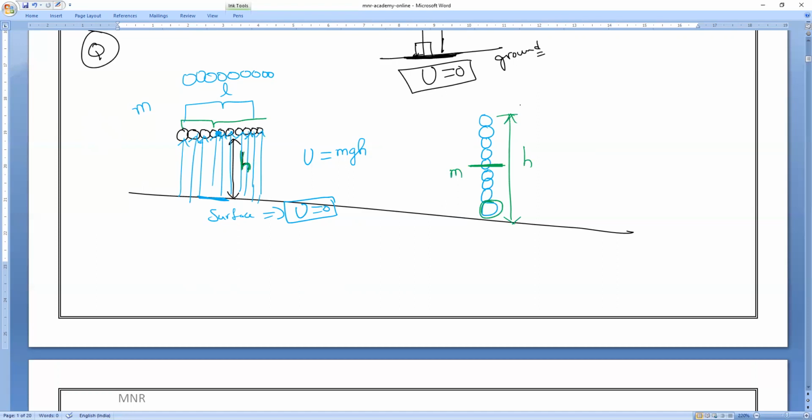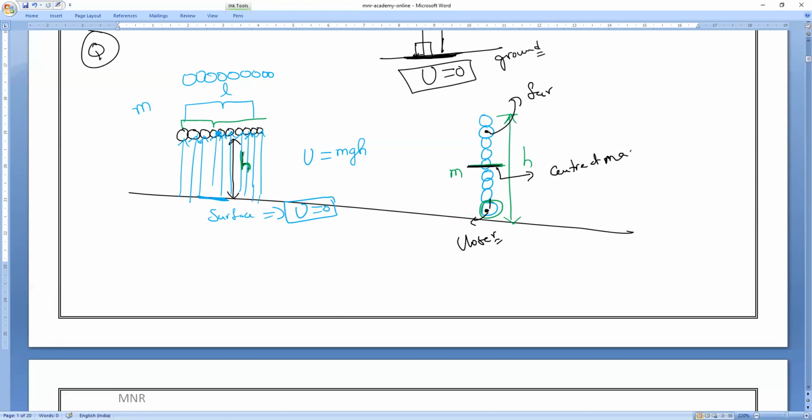Do you think every point is at the same height? No, sir. So if you take this point and this point, both are at different elevations from the ground. This is very far from the ground, and this is closer to the ground. Am I right or wrong? All of you? Yes, sir. So this is closer and this is far. So definitely there will be a middle concept. What is the middle concept we have to take, everybody? Center of mass.